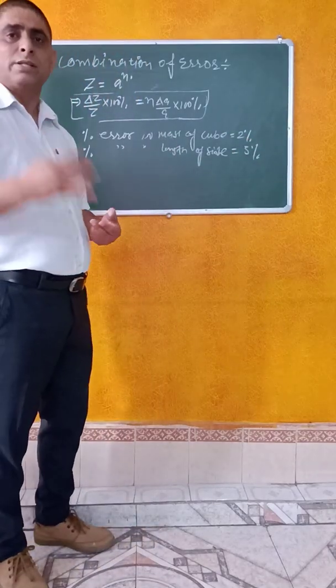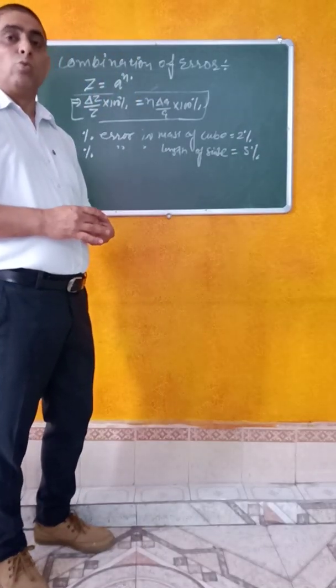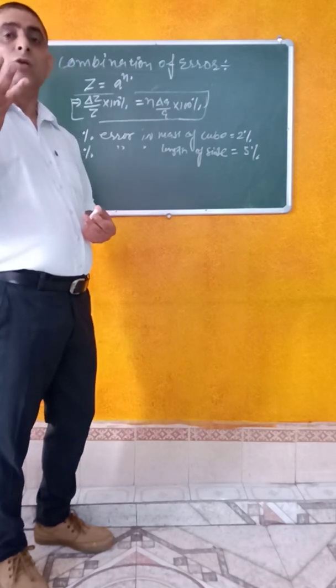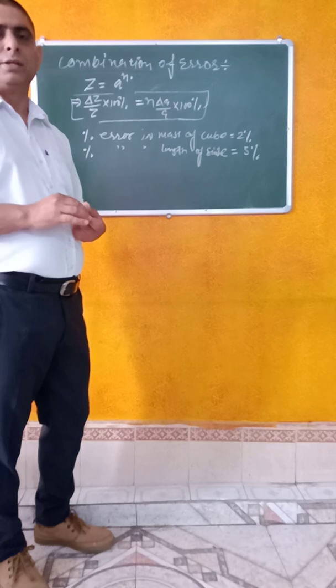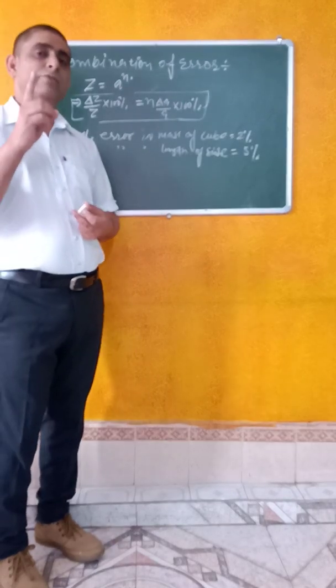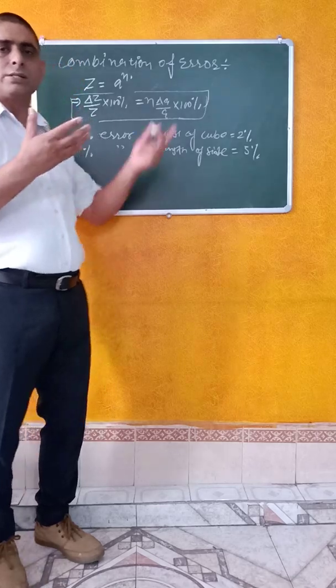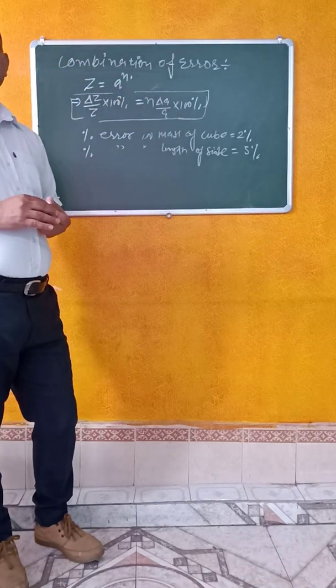then question is, what is the maximum percentage error of the density of the cube? Listen to the statement very carefully. How the questions can be asked, the case I am going to discuss with you.